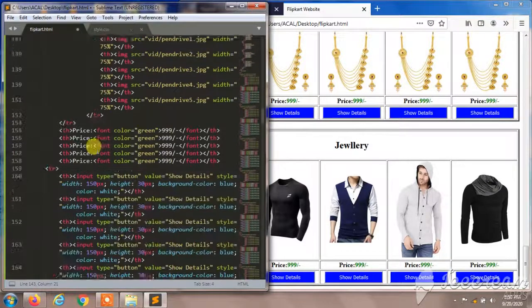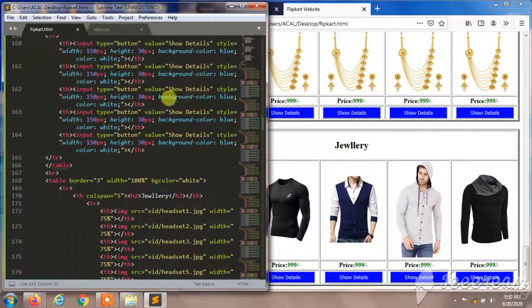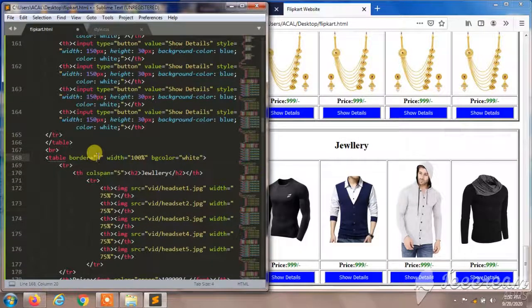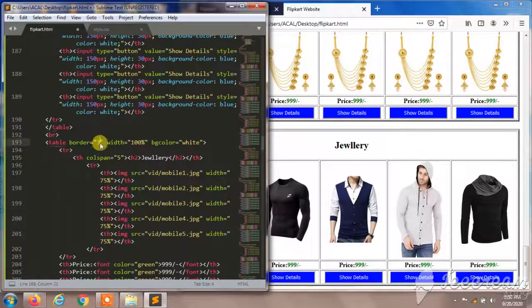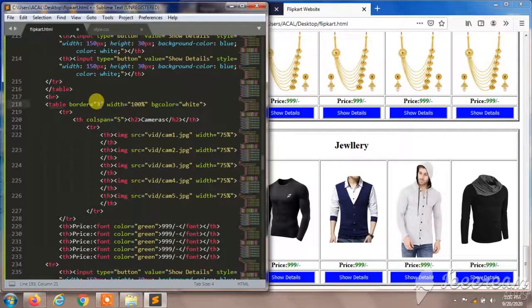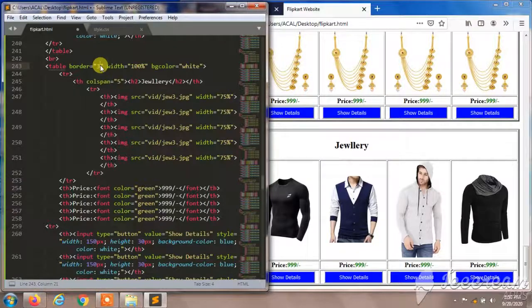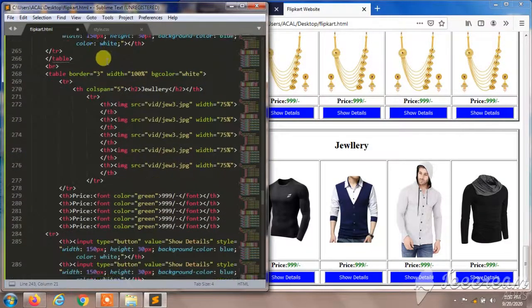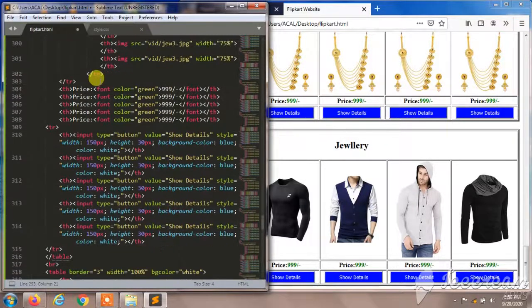I'll give 0, and I'll give 0 over here also, 0, and I'll give here also 0, and here also 0, to make our web page free from tables, so that we can see a proper web page with spaced images.